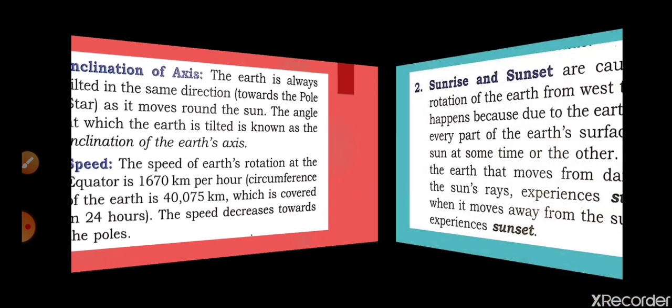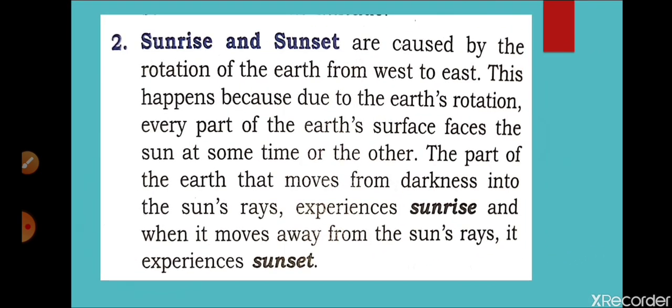So next module we are going to discuss the occurrence of day and night. The first one is not there in that slide, so I am explaining that one. The earth rotates on its axis. The part of the earth that faces the sunlight has day, and the part that faces moonlight, or the reflection of the sun on the moon, has night.